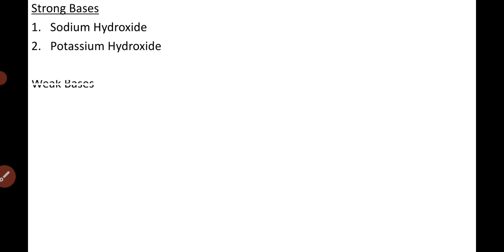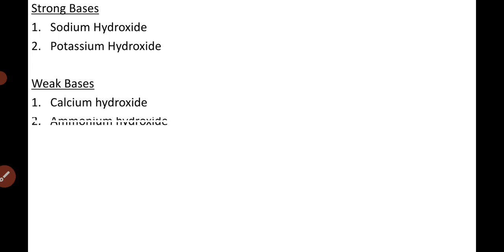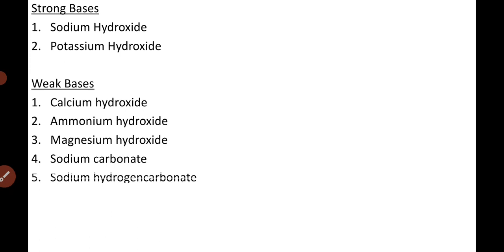Weak bases include calcium hydroxide, ammonium hydroxide, magnesium hydroxide, sodium carbonate, and sodium hydrogen carbonate.